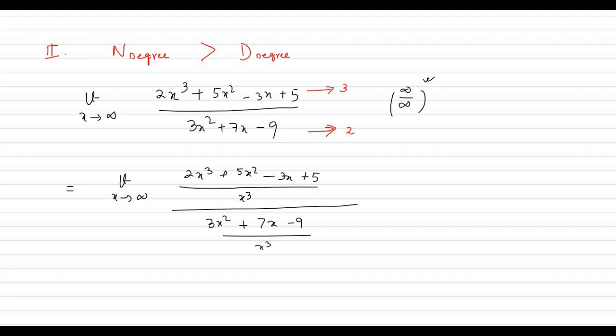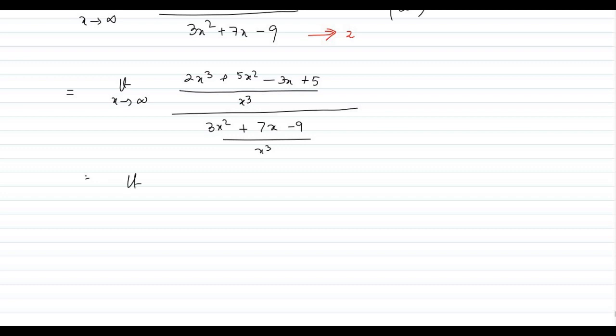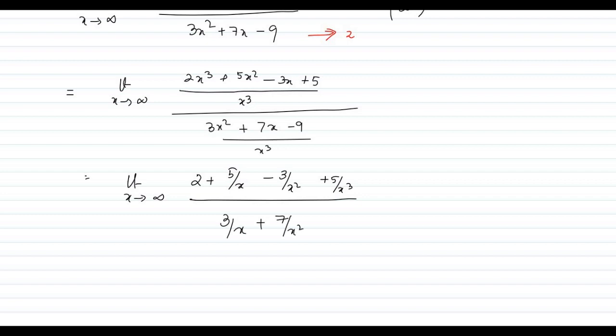So now let's do the manipulation. It will become limit x tends to infinity, 2 plus 5 by x minus 3 by x square plus 5 by x cube, whole divided by 3 by x plus 7 by x square minus 9 by x cube. Now see, as we have just learned, all of these terms will tend to 0. So finally we are getting 2 divided by 0, which is none other than infinity. So this is our answer.